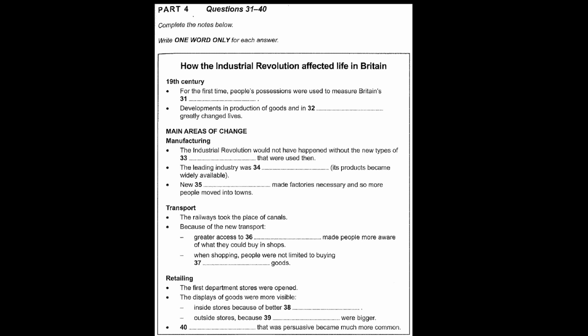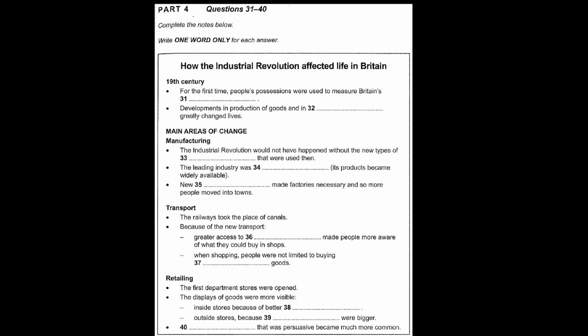The canals gradually fell out of use, though, as railways were developed, becoming the main way of moving goods and people from one end of the country to the other. And the goods they moved weren't just coal, iron, clothes, and so on.